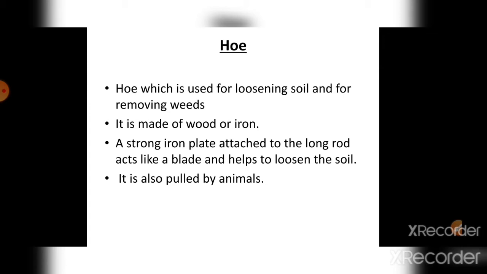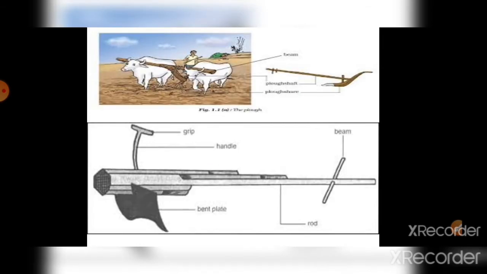You will learn about that later. The hoe is made of wood and some iron. Here you can see this is wood, and this is the iron plate.